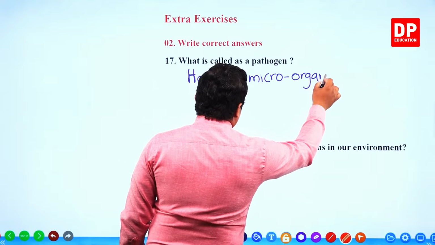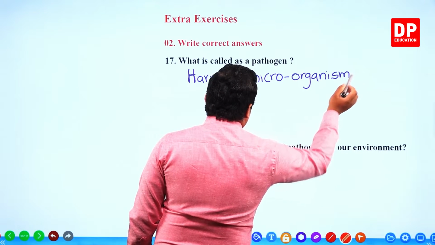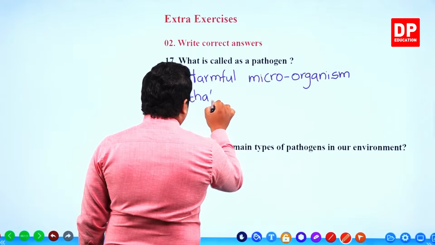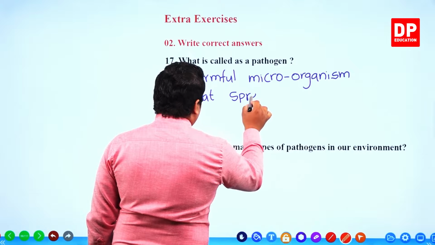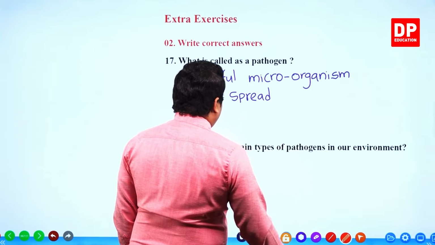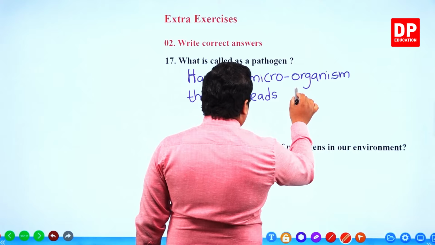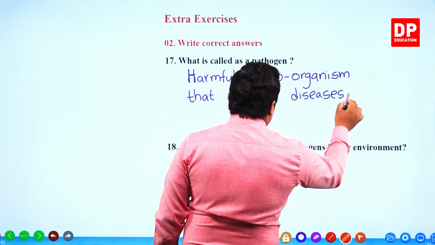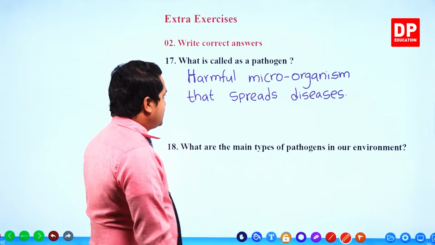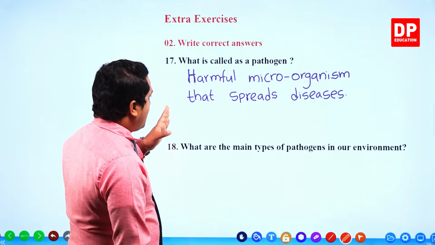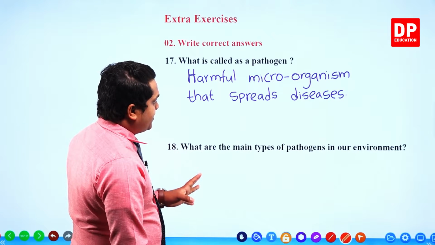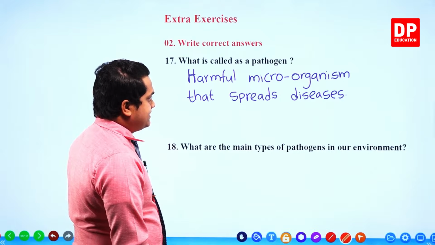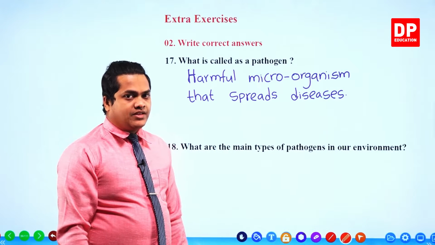A pathogen means a harmful microorganism that spreads diseases. So we can write: harmful microorganisms that spread diseases. A pathogen means a harmful microorganism that spreads diseases. That is what we mean by a pathogen.